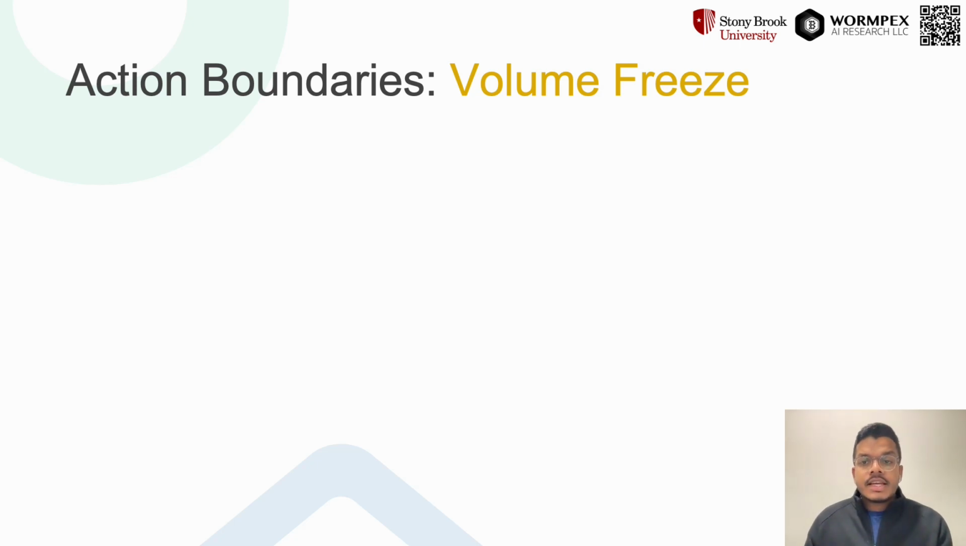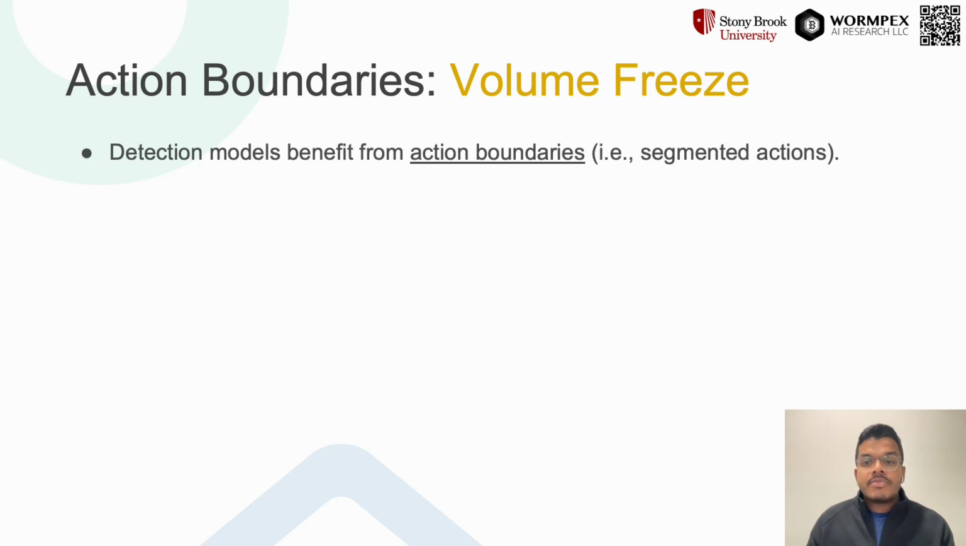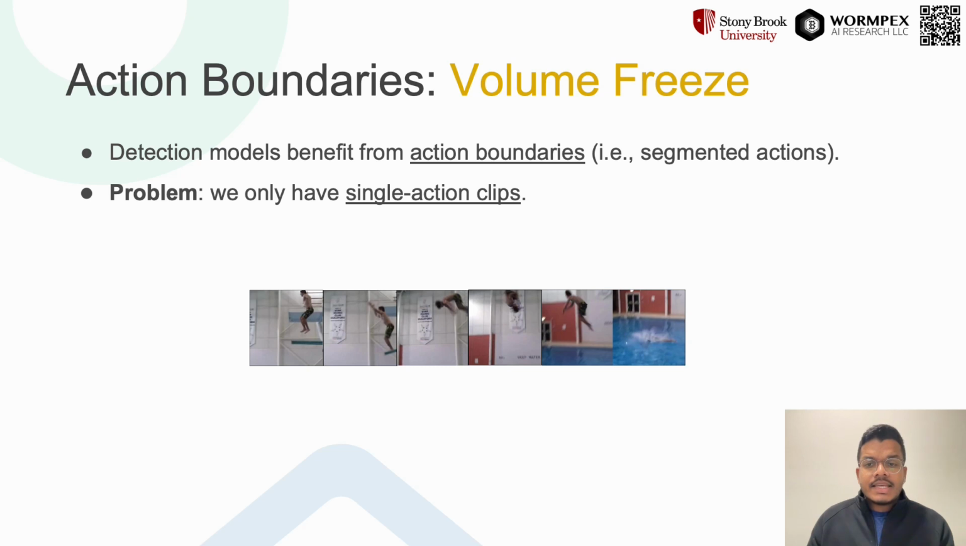Volume freeze introduces action boundaries to the pre-training data. This is motivated by the fact that detection models benefit from identifying action boundaries which arise from segmented actions. But the problem is that our pre-training data does contain only a single action per clip. So how can we introduce a notion of action segments to such data? What we propose is to create a motionless segment within a given clip and consider such frozen segments as background.